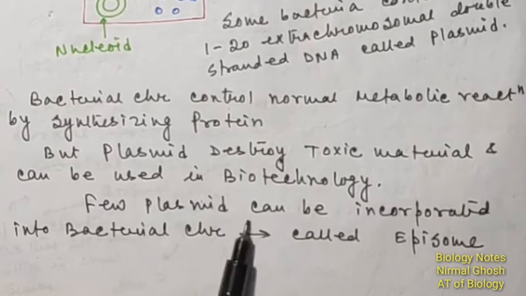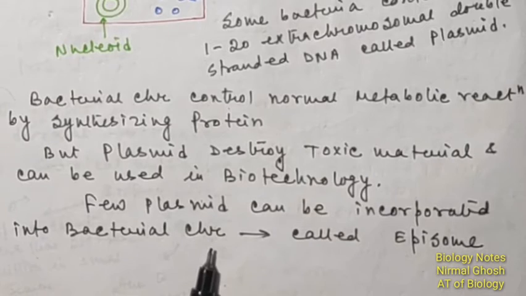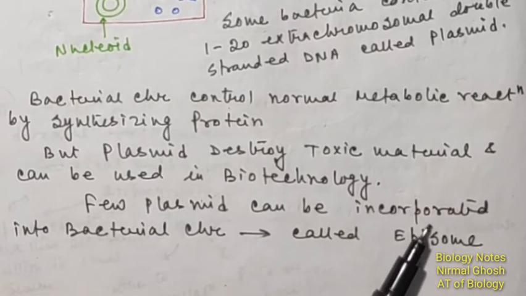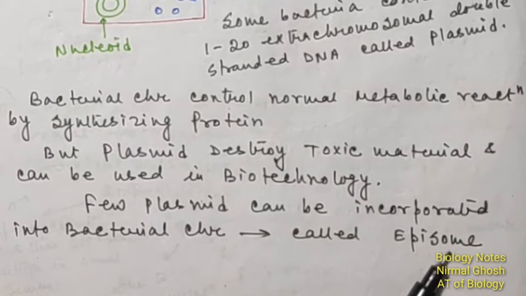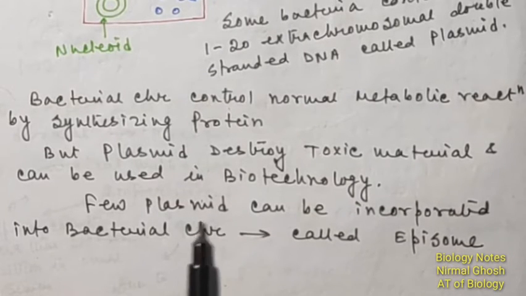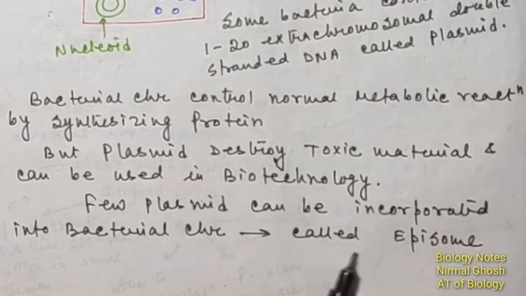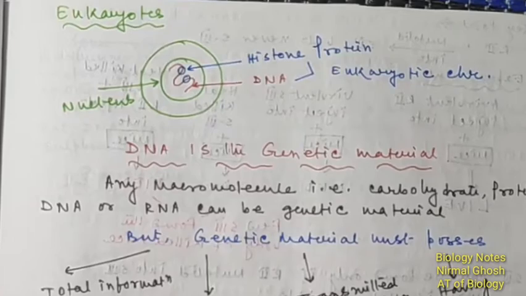And a few plasmids can be incorporated into the bacterial chromosome. These are known as episomes. So this is actually the basic difference between plasmid and episome. Some plasmids can be incorporated into the bacterial chromosome during their replication or reproduction, and this special type of plasmid is known as episome.